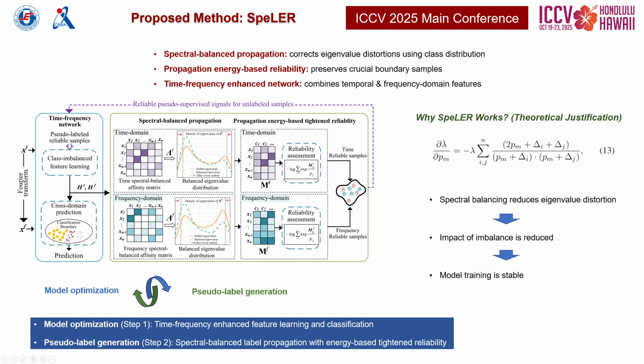Now, why does SpeLER work so well? From a theoretical perspective, class imbalance affects eigenvalue spectra. Our analysis shows that the eigenvalues of the similarity matrix become skewed when minority samples are underrepresented, leading to unstable propagation. We further derive that the minority proportion PM has the strongest influence on eigenvalue shifts. With SpeLER, this effect is significantly reduced, which makes label propagation much more stable and accurate. This theoretical guarantee supports the empirical improvements we see in the experiments.